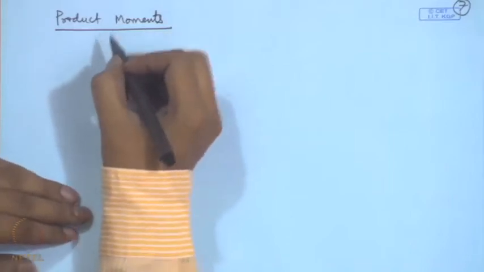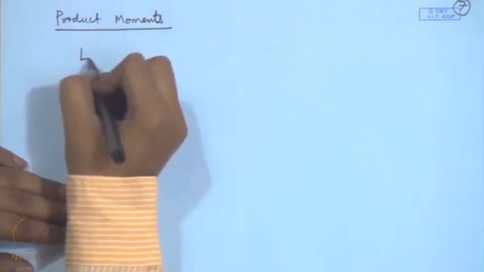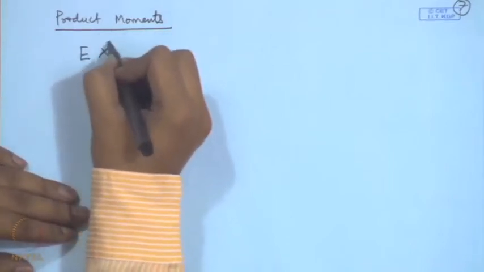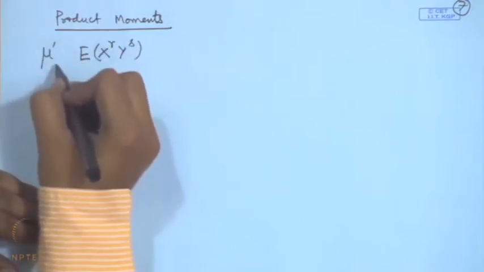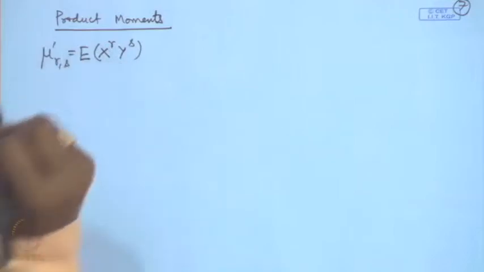So, in general we define expectation of x to the power r, y to the power s. I will use the notation mu prime r s.